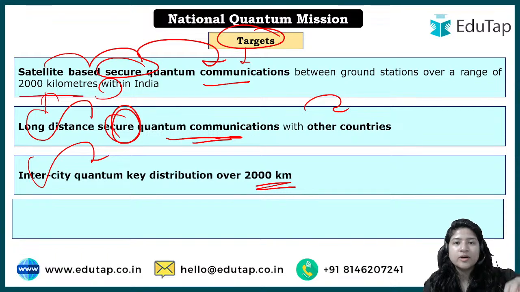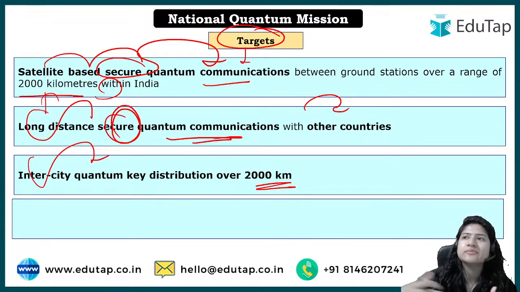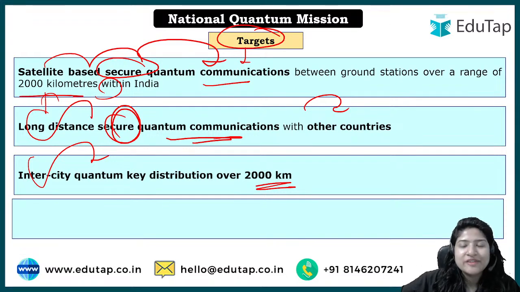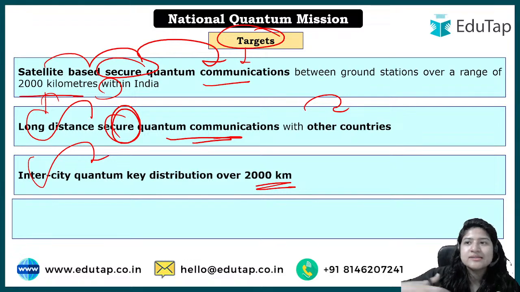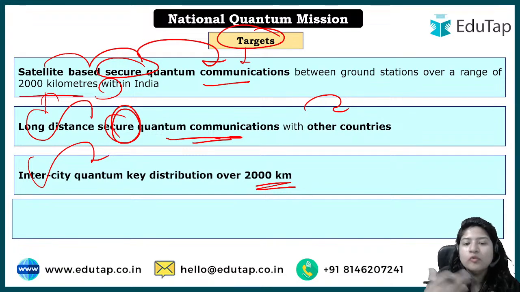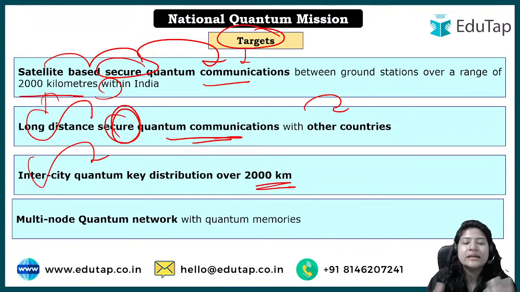Here we are talking about initially a smaller range, but yes, to other countries, maybe for the initial stages we can say Singapore, which is nearby us, Sri Lanka we can say. I don't think we are going to do that with China, but apart from that, whatever other countries we have, Malaysia and everything, from there. I'm just giving you an example of how we can do so, right? But then we can increase that range as well.